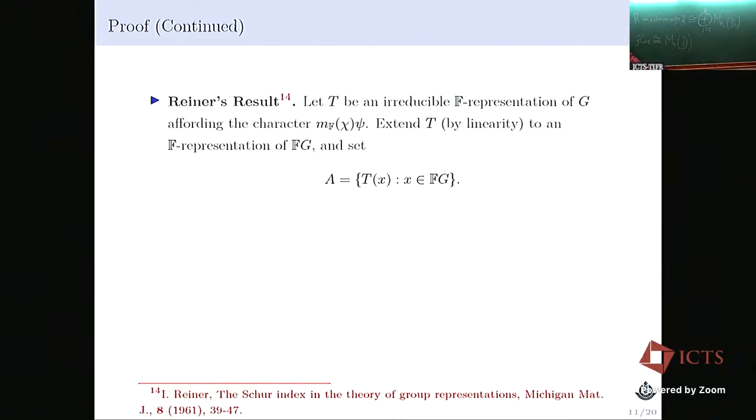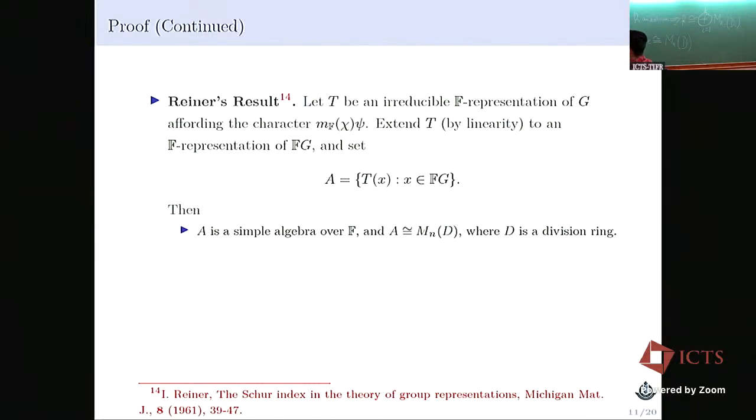So to prove our results, we used Rayner's result. This is a very old result. It tells us: suppose T is an irreducible F representation which affords the character mf chi times psi. Then we can extend T linearly to become an irreducible FG representation. Here A is a simple F algebra,